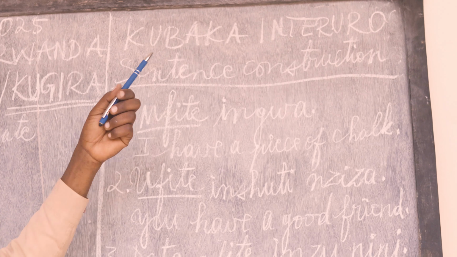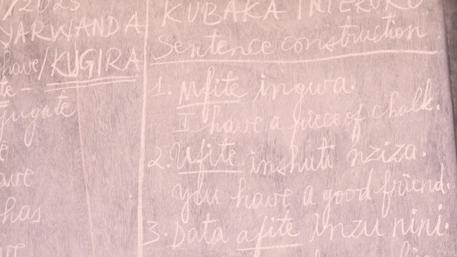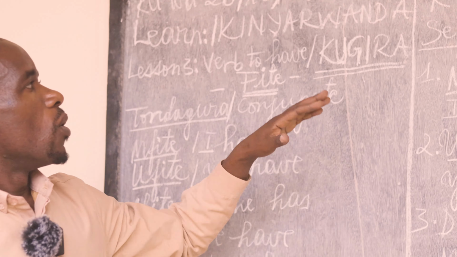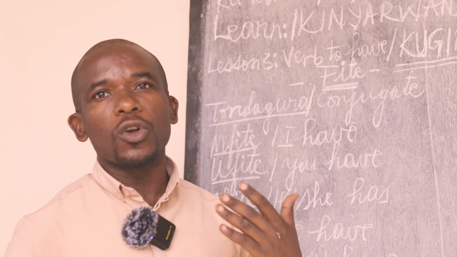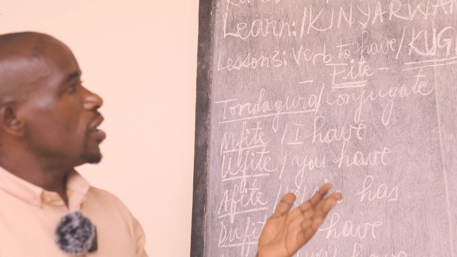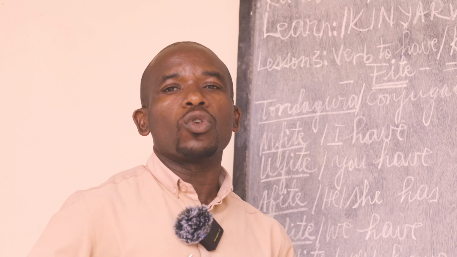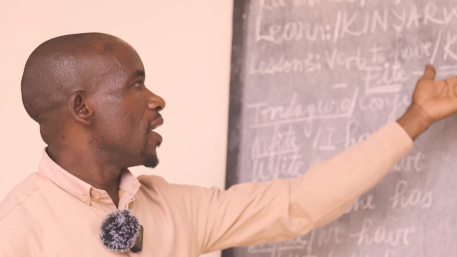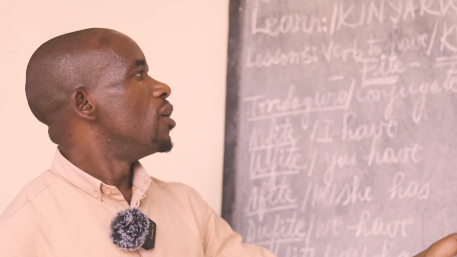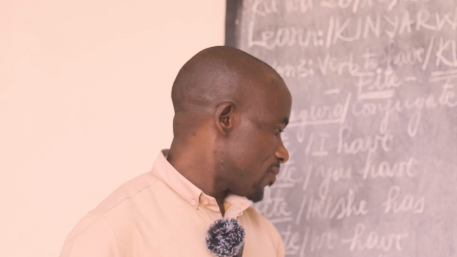This is sentence construction or just constructing sentences. With the verb to have in Kinyarwanda, which is kugira or Ufite, we are able to make some sentences, to communicate, to send some message with the sentence. Here are some examples. Mfite ingwa.